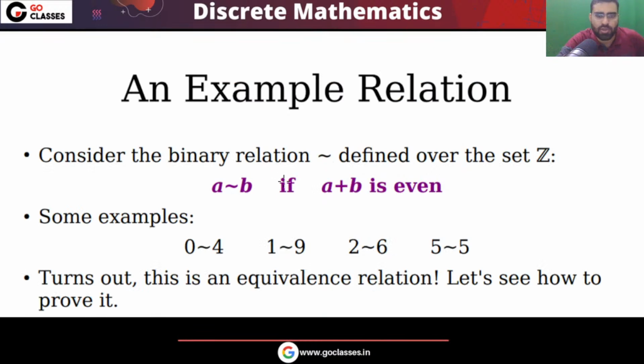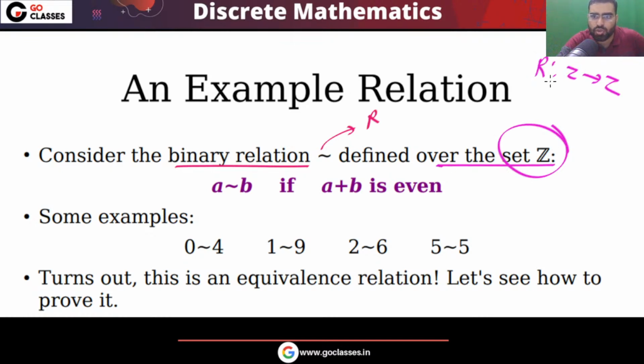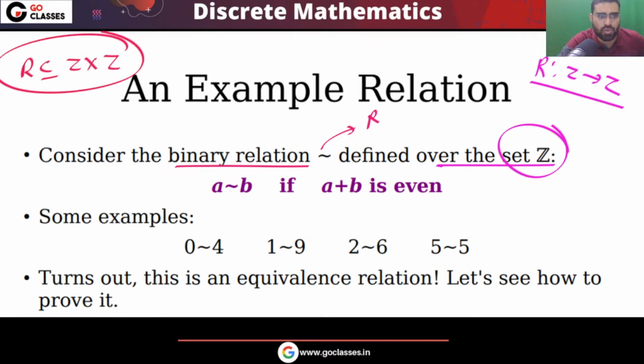So for example, you can see this one. You have a relation, let's call it R. There is a relation over the set of integers. It means that this is a relation from the set of integers to the set of integers. It simply means that this relation is a subset of Z cross Z, because this is on Z.